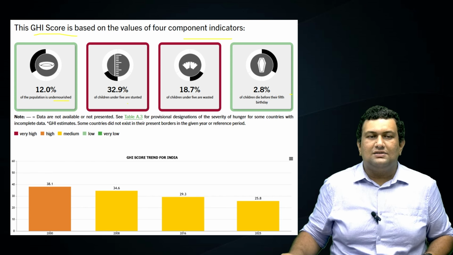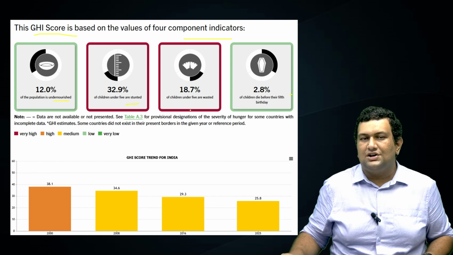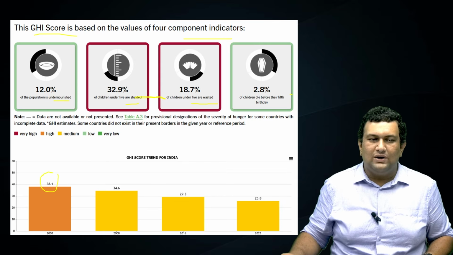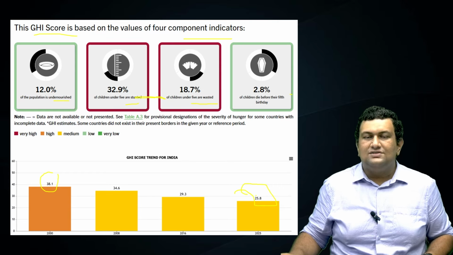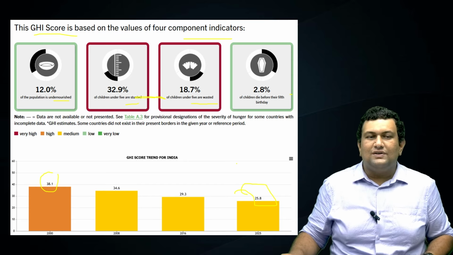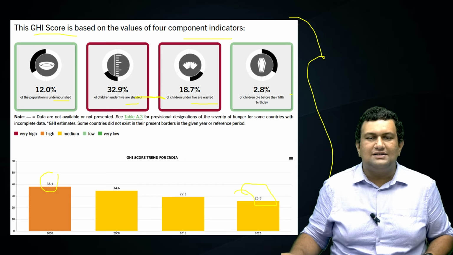And about 33% of children are stunted, and about 19% of children are wasted. This is a very, very serious concern. India in 2000 had a score of 38.1. We have improved. Now it is about 25.8. There has been improvement, but still we need to work on it. So this is one of the key takeaways from the report. This also you can quote as data points in mains.